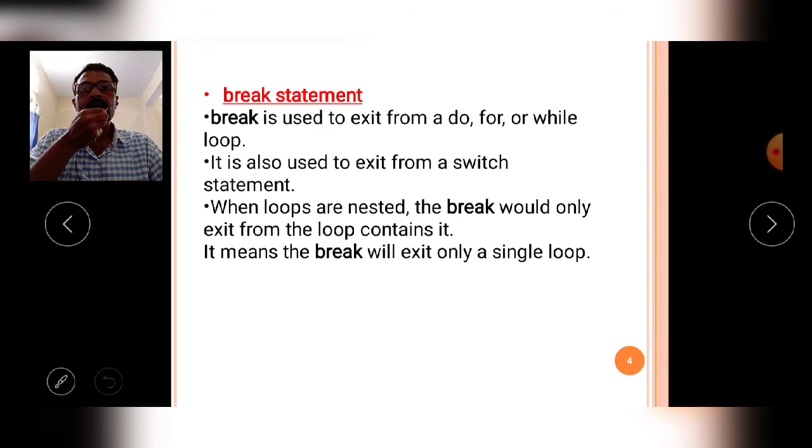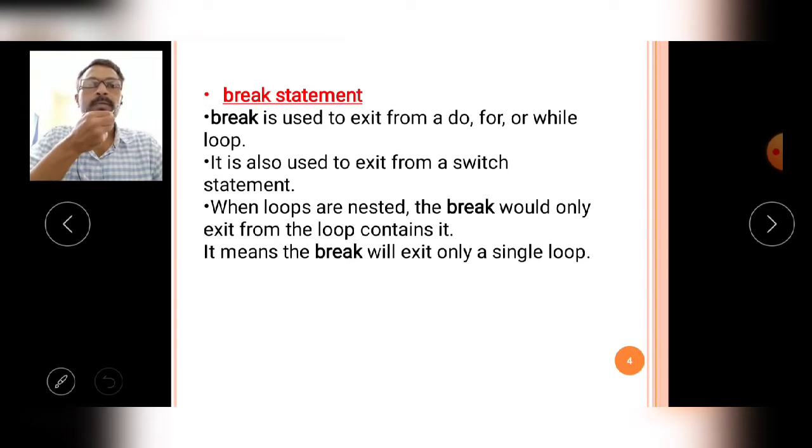Means when the break statement is executed by the compiler, if the control is presently in a do while loop, for loop or while loop, the corresponding loop is broken. Means the corresponding loop is terminated in the middle only. This break statement is also used in the switch statement.